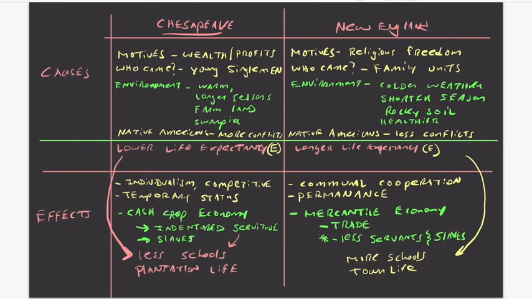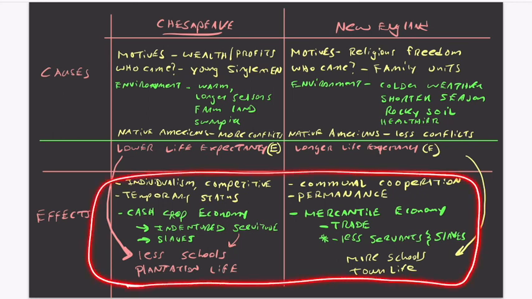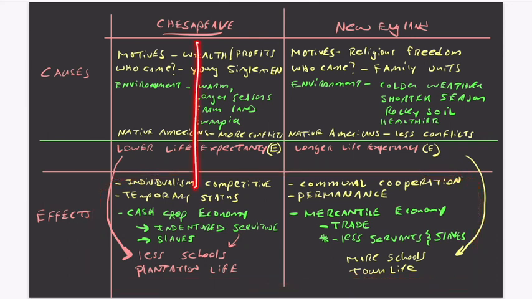So we look at all this information. This is somewhat of a comparison chart, right? Differences between the Chesapeake over here and New England over here, but really what we're looking at is cause and effect. So if this was a long essay question on the AP exam, it wouldn't be enough just to list and identify the differences in both of these columns. We'd have to explain the connection between, this is really the difference down here, right? What was it like to live in these societies? How were these societies different? And how did these things lead to those differences? We have to explain the connection between those.